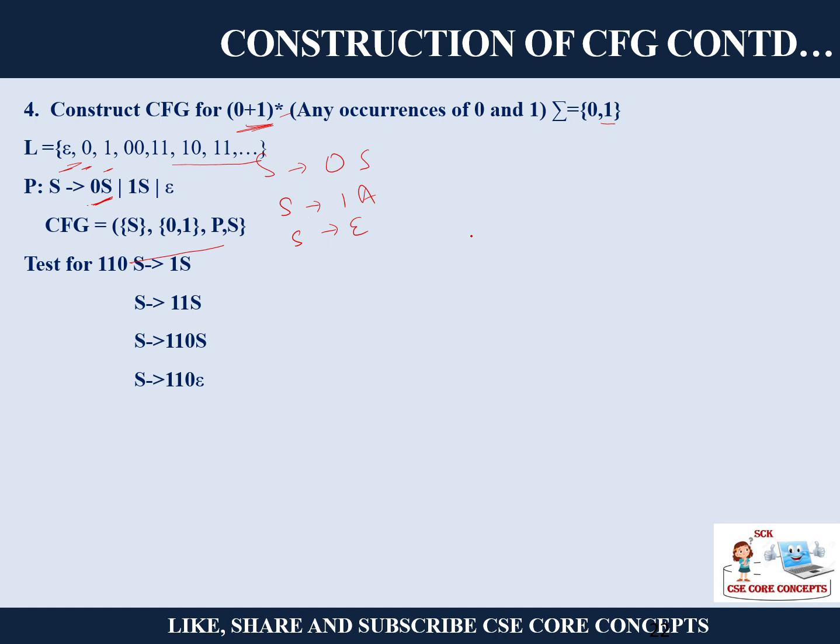So if I want to test for the string 110, I can say S is what? Sorry, here it will be 1S. So I can say 1S. Then S can be what? 11S. It can be 110S. And now when I want to stop, I will say 110 epsilon, which gives 110.